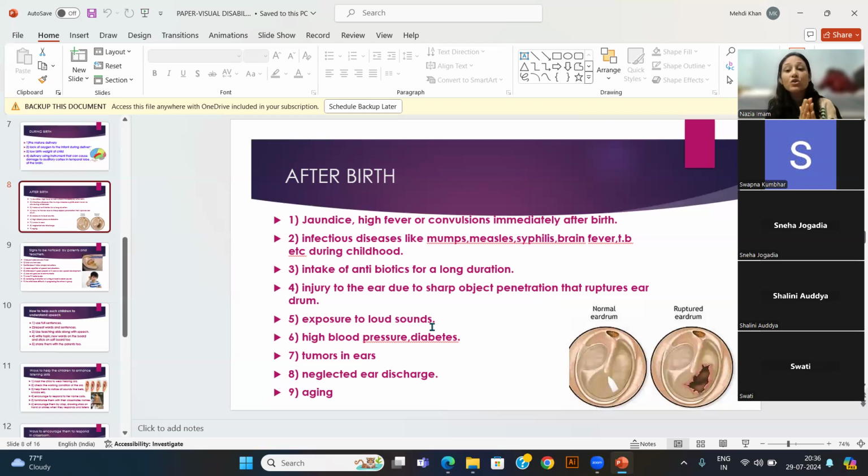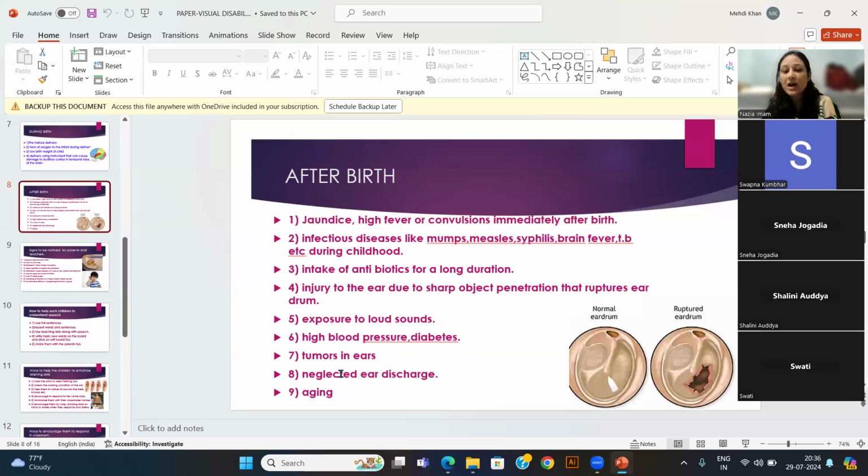So try not to put your child near the amplifiers. Make them shift away from that, because the eardrum is very tender when they are small in age. It gets hardened in the course of time. So we need to take care of that.